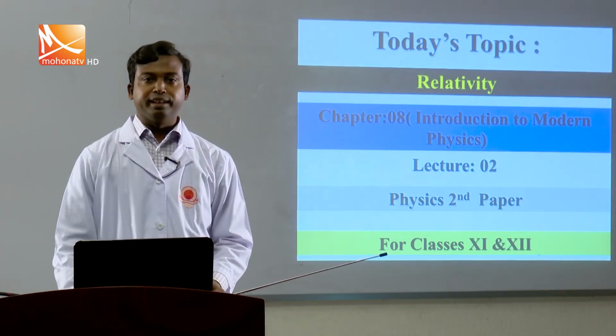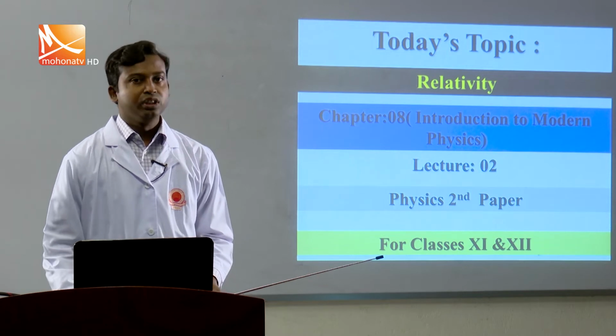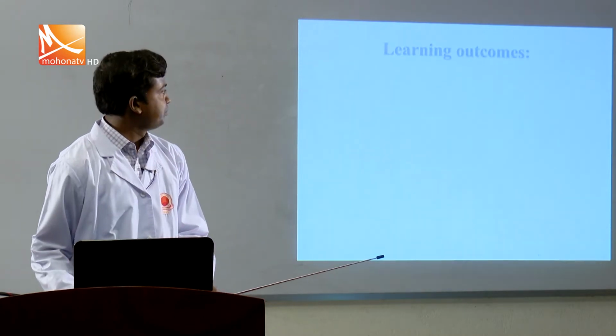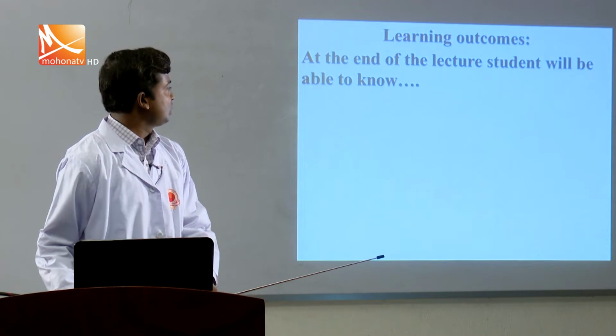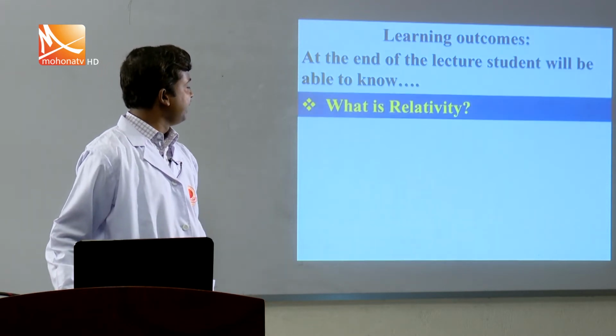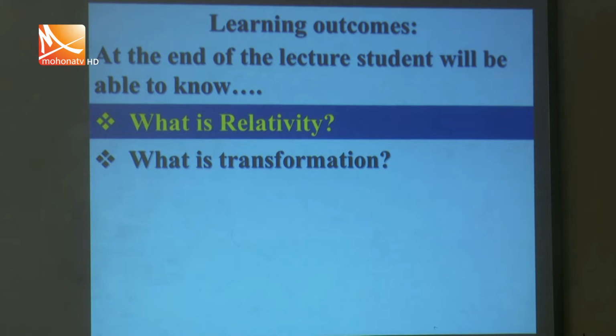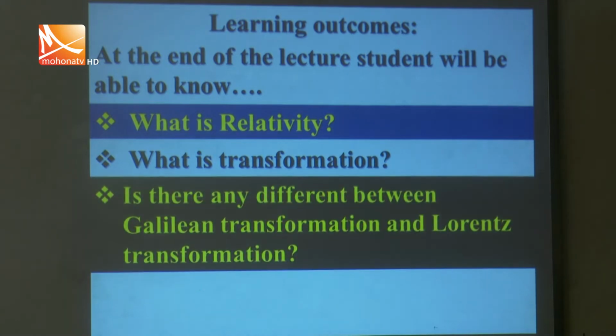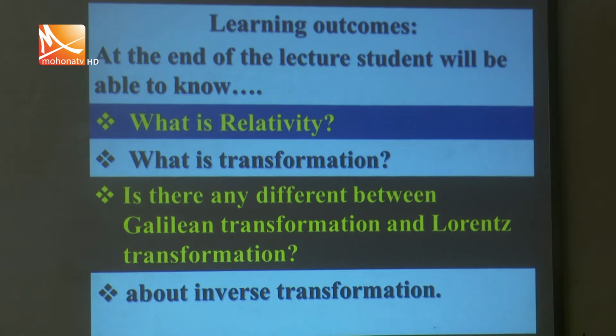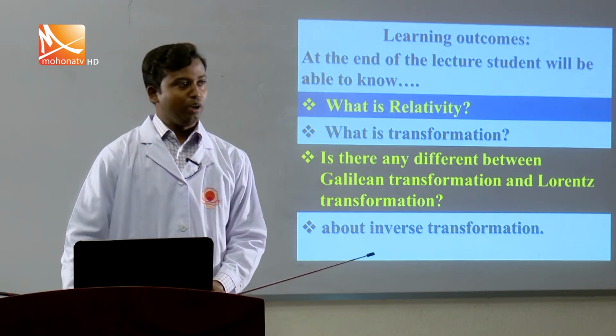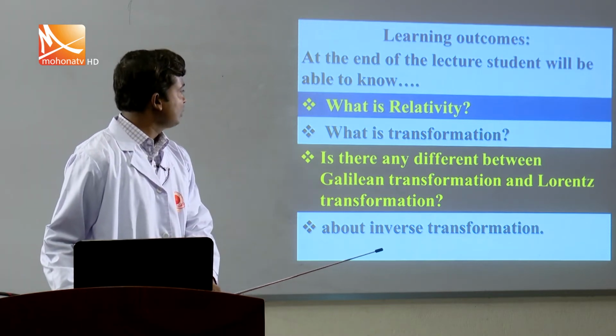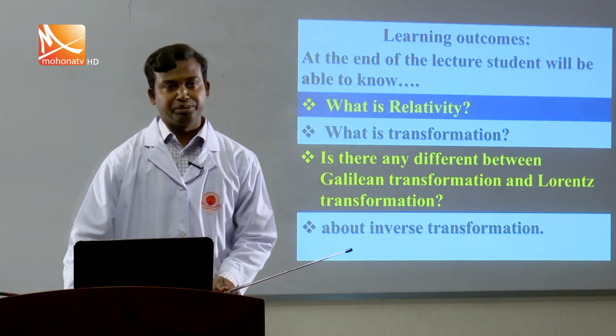So what we will learn by the end of this lecture, my dear student, that is the learning outcomes. At the end of the lecture, students will be able to know what relativity is, what transformation is, whether there is any difference between Galilean transformation and Lorentz transformation, and know about inverse transformation. So this is our today's learning outcomes. From this, you know that first of all, you need to know relativity.